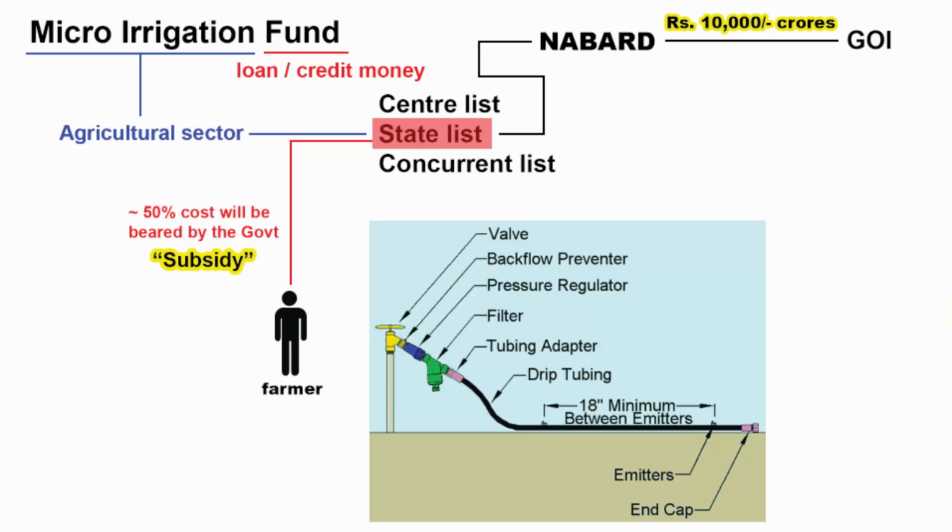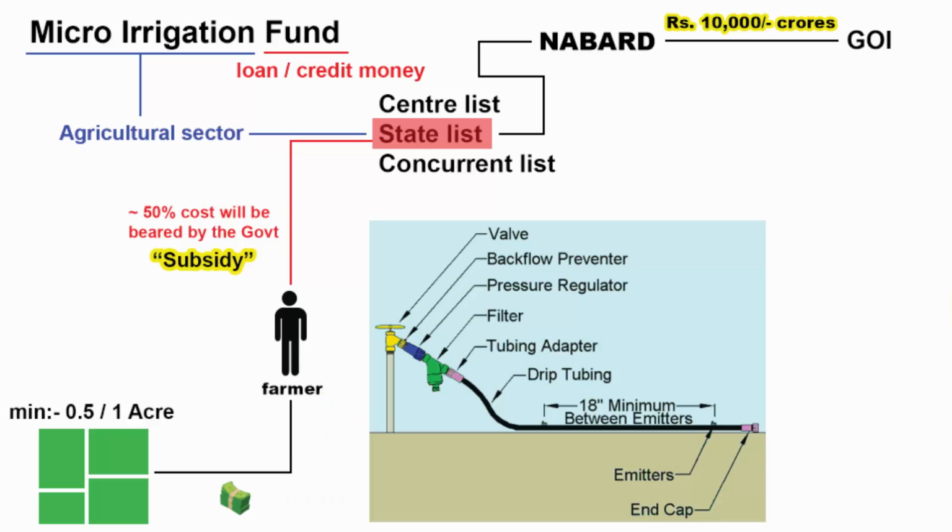As a farmer, you also need to have a certain area of land to install drip irrigation system. Again, I believe you need a minimum of half acre or 1 acre of land. Only then you will qualify to avail the subsidy from the government. 1 acre is approximately 60% of a football ground. Anyhow, as a farmer, first you have to spend money from your own pocket to install the system. After that, a government representative is going to assess your irrigation system. Once you get the approval, only then the subsidy money will be transferred to your bank account.